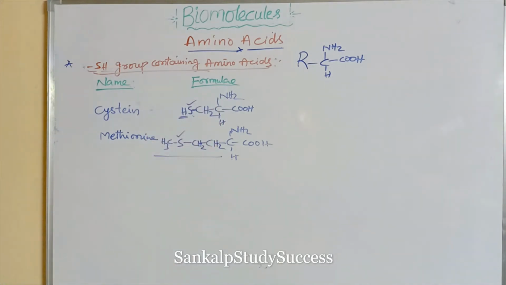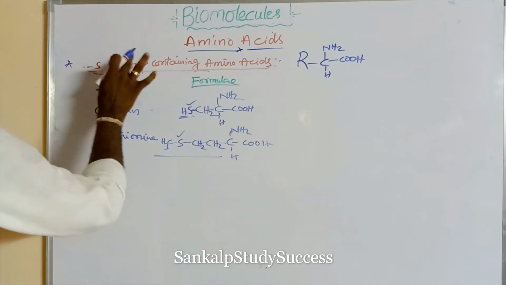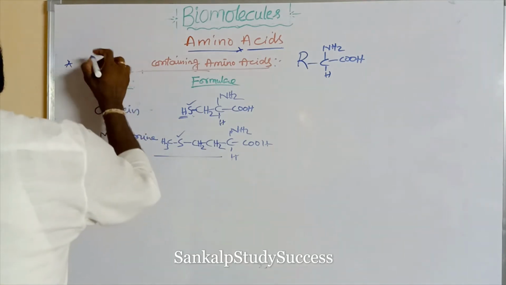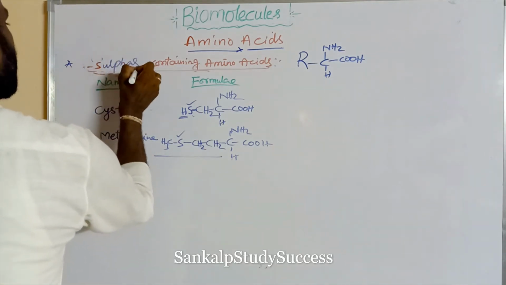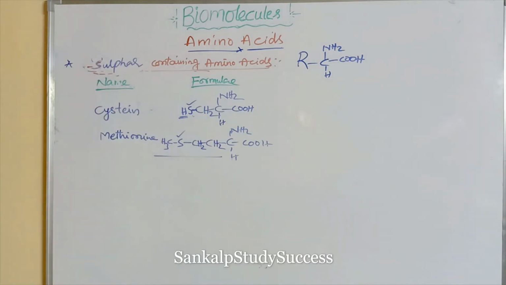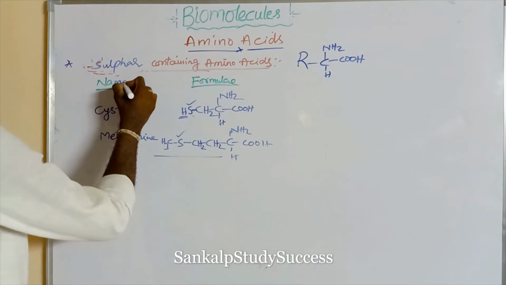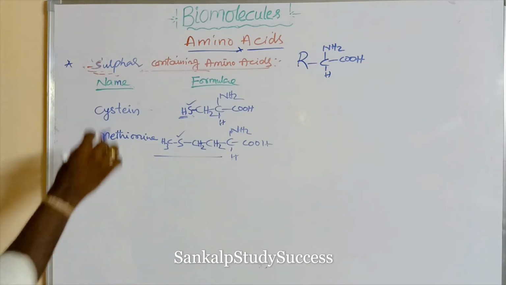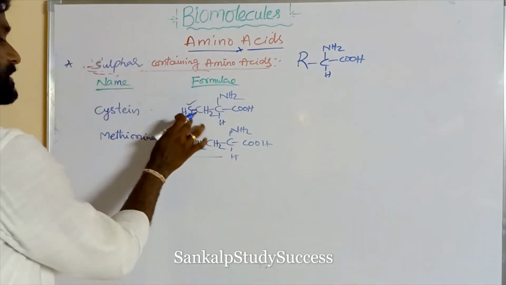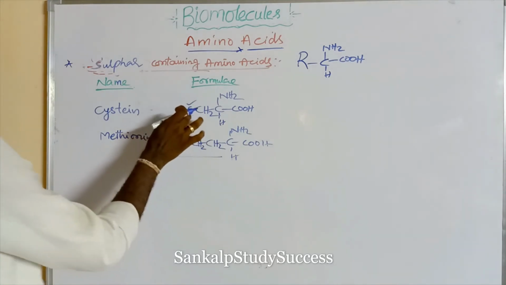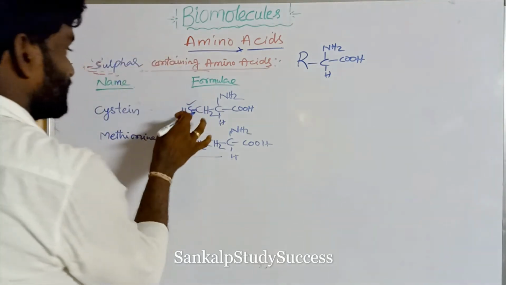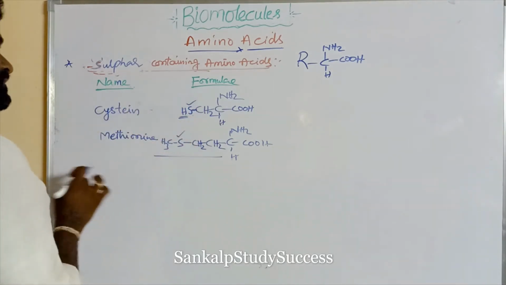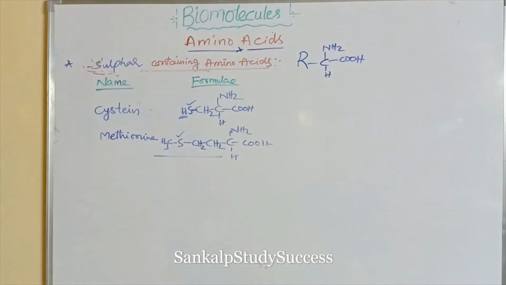So these are sulfur containing amino acids, not just SH group. So sulfur containing amino acids are two: one is cysteine and another one is methionine. What is the formula of cysteine? If O is written, that is serine. If O is replaced by S, that is cysteine. These two, cysteine and methionine, are sulfur containing amino acids.